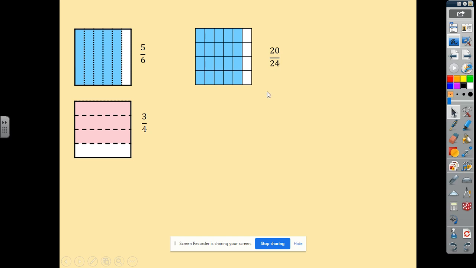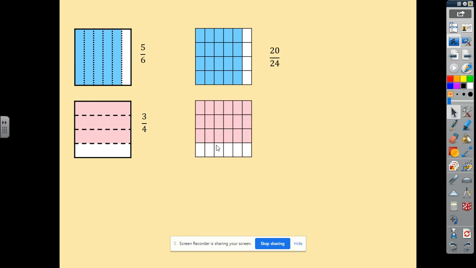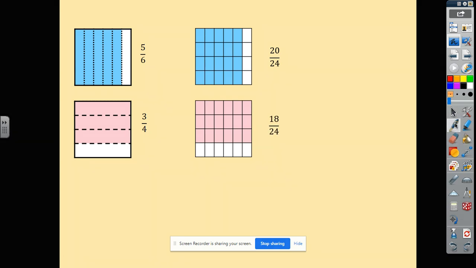So let's do the same for the 3/4. So I've split it the same way and I've ended up with 24 in total. How many have I highlighted? 18. So I now know that 5/6 is equivalent to 20 over 24 and 3/4 is equivalent to 18 over 24.